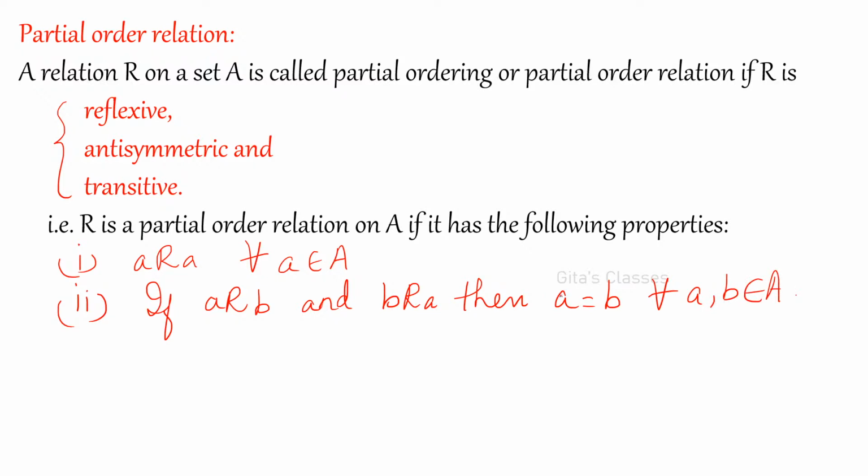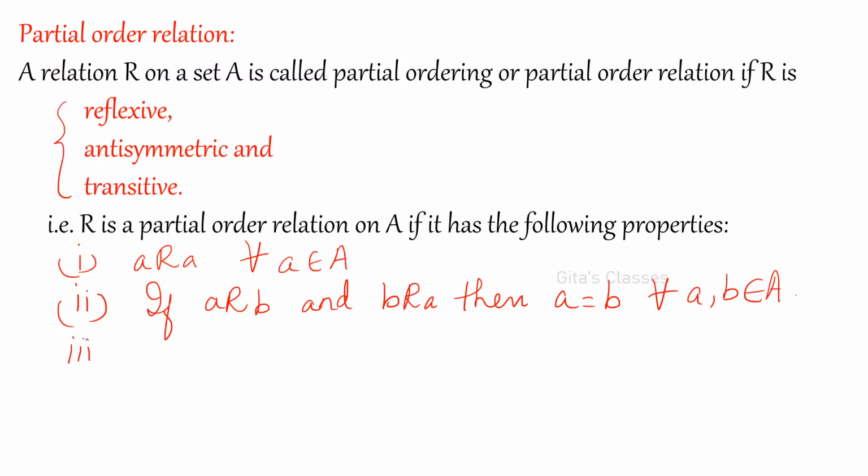To understand that, I have told you if A is related to B, B should not be related to A. To check, you can use that. But if you want to write the definition: if A is related to B and B is related to A, it is possible only when they are equal. That means if A is related to B, then B related to A should not be there.